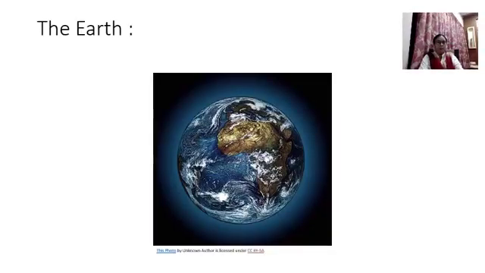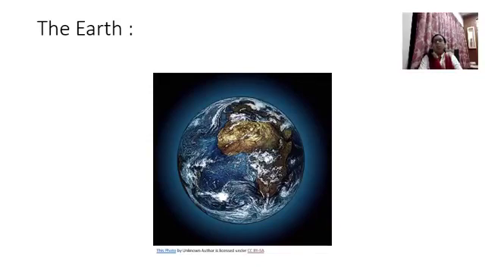The Earth is home to all living things. Many different kinds of plants and animals live here. As far as we know, there is no other place in the universe where there is life.